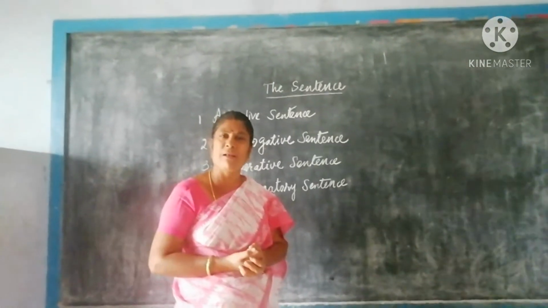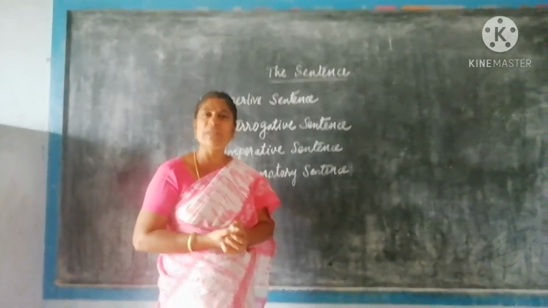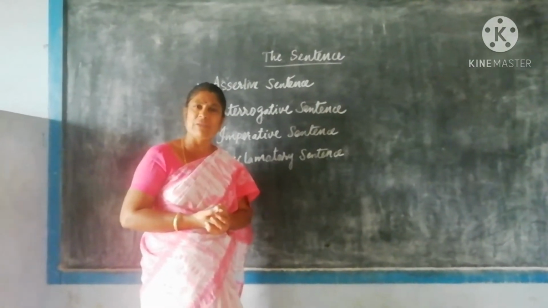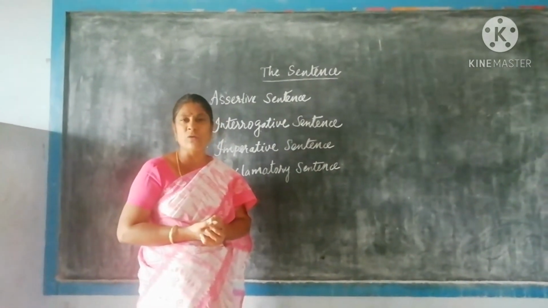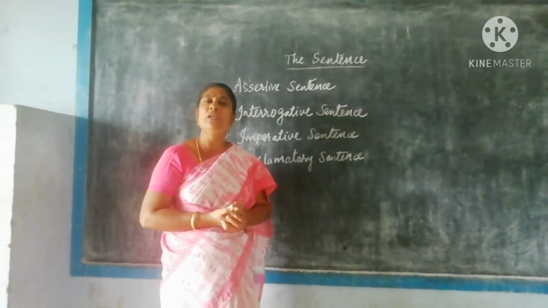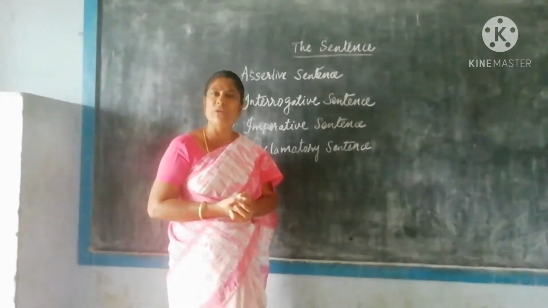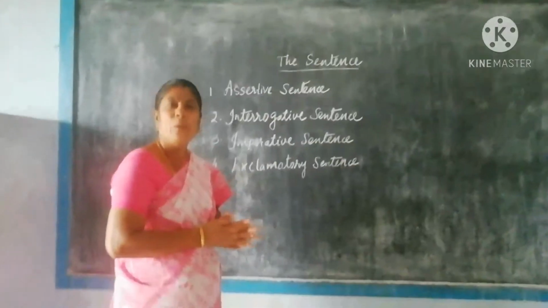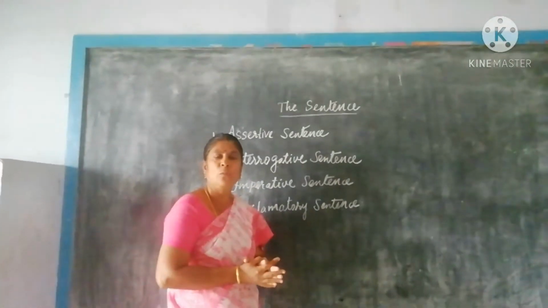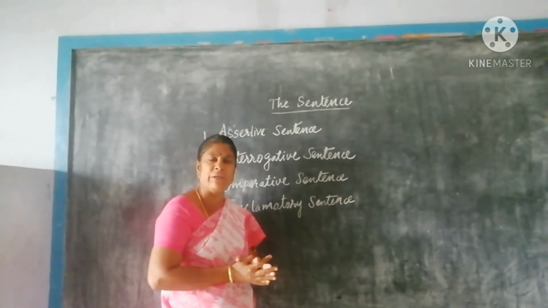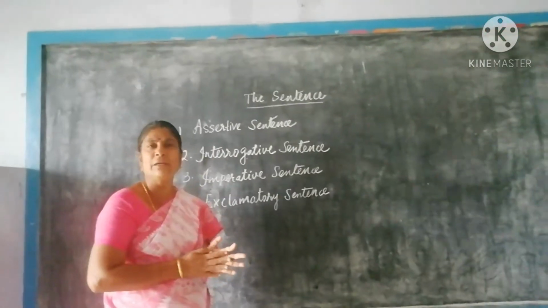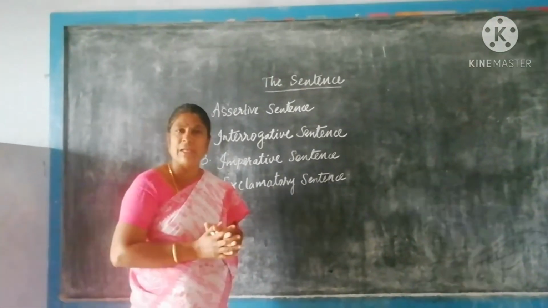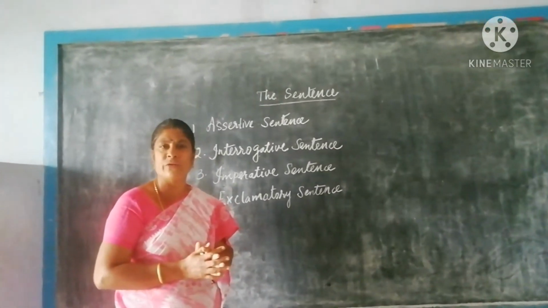Let us see what the interrogative sentence is. An interrogative sentence is a question type. The sentence starts with a capital letter and ends with a question mark. What is your name? This is an interrogative question. How old are you? It is also an interrogative question. Where did you keep the book? Why did you play in the evening? So these are all called interrogative questions. An interrogative question starts with a capital letter and ends with a question mark.